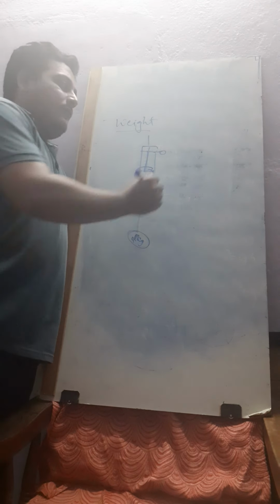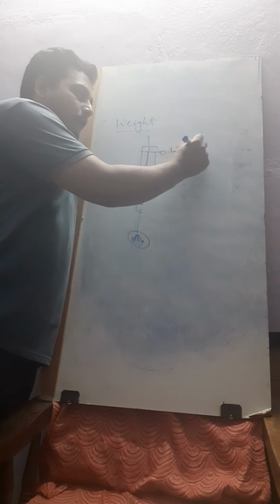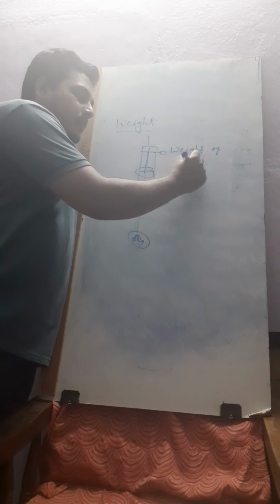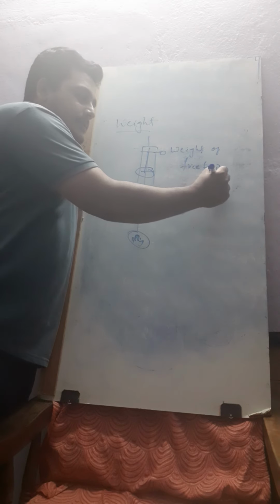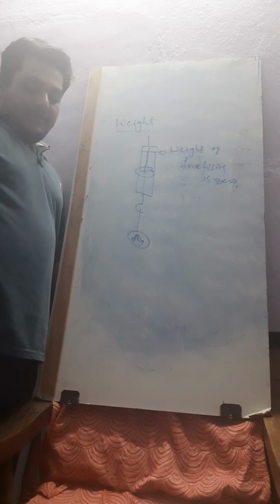Means here the weight of the freely falling body is 0. When it is normally hanged, at that time it shows you the weight. When you release it from the particular height, it is 0.